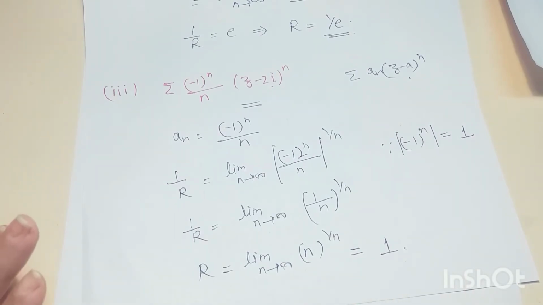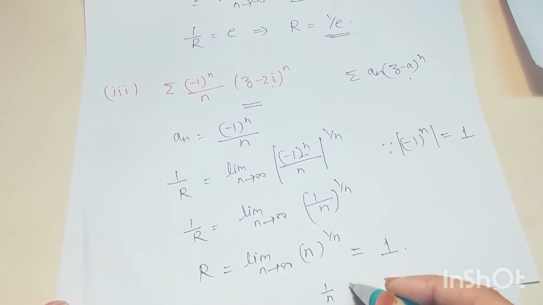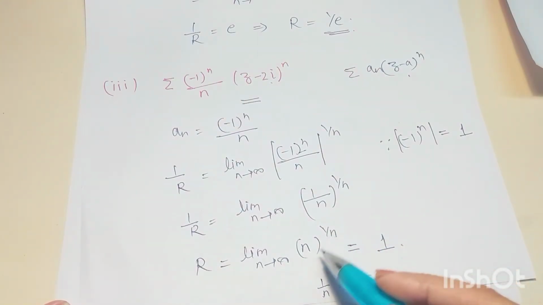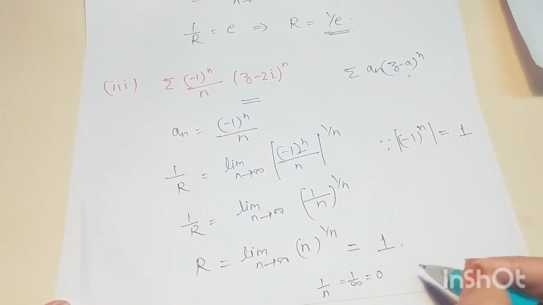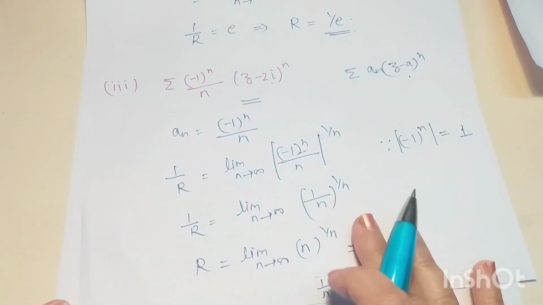Okay, it is a standard limit, which is equal to 1. Or in a very raw concept we can say 1 by n, and n tends to infinity, that means 1 by infinity is equal to 0, and if we put 0 as a power of any number then we'll get 1, except the form 0 to the power 0, because this form is an indeterminate form. Okay, so it is a very rough concept to understand. So limit n tends to infinity n to the power 1 by n is equal to 1. So radius of convergence is 1 here. Right?